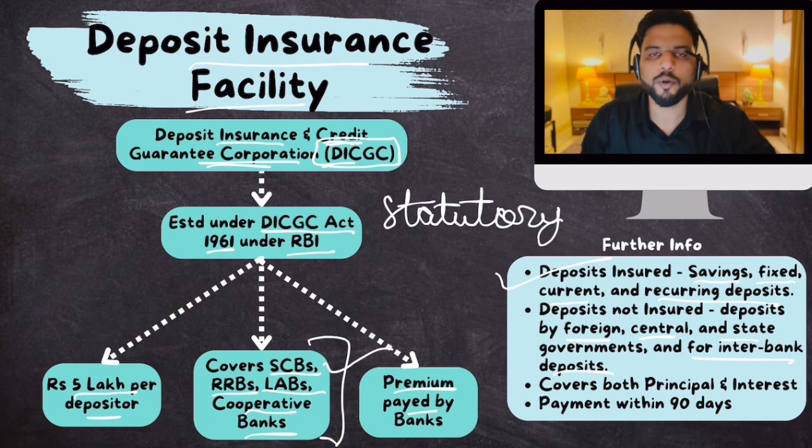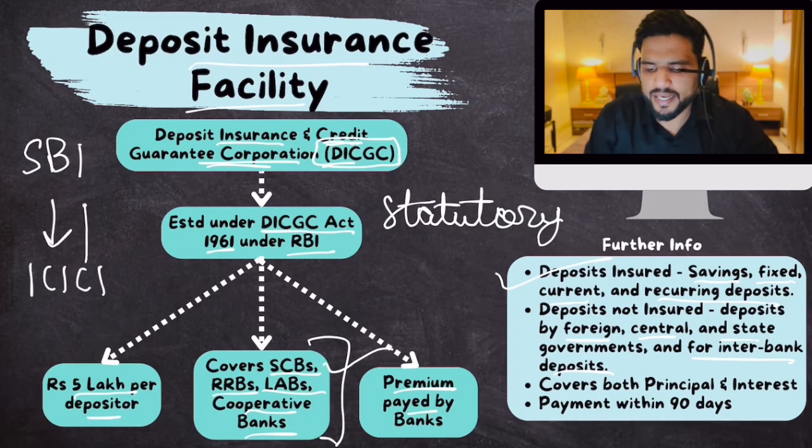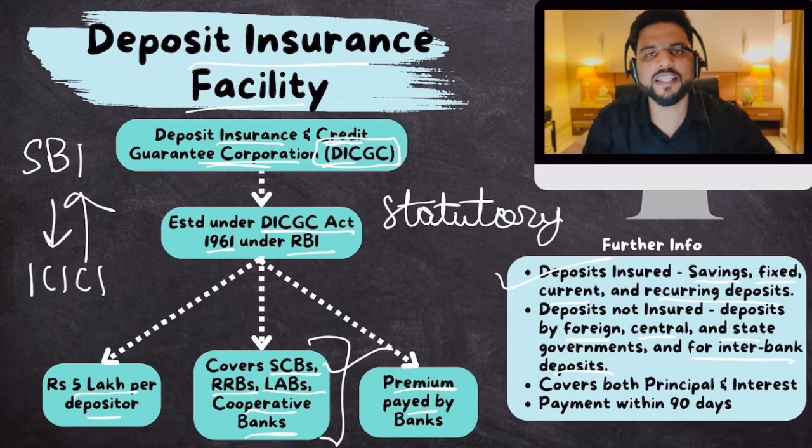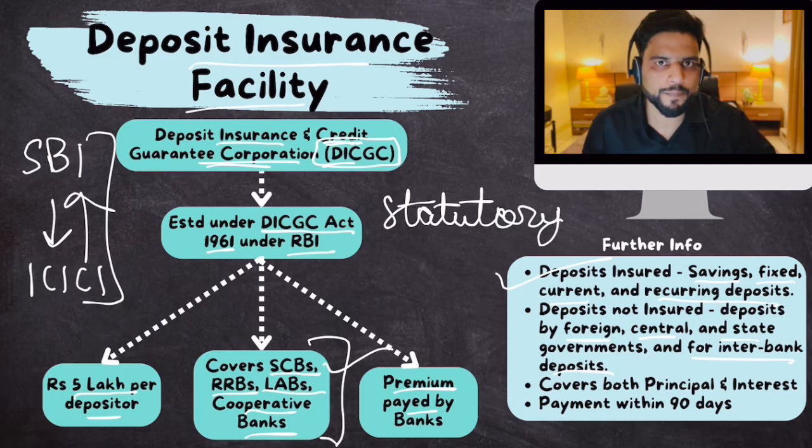And interbank deposits. What do you mean by interbank deposits? Sometimes SBI has a deposit in ICICI. ICICI might have a deposit account in SBI. These are not insured. So who are protected? Not banks, not governments, not foreigners. People like you and me are protected through this deposit insurance scheme. Now the thing is, when we talk about FDs, you deposit your money in a fixed deposit account and you also receive an interest on it.